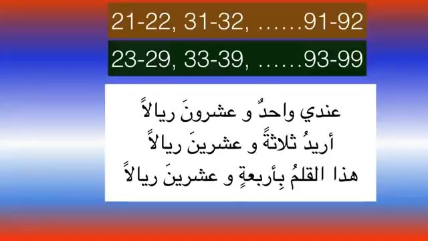If واحد or the number 1 or 2, 3 declines, everything else will also decline. For example, أريد ثلاثة وعشرين ريالا, so I want 23 riyals, or هذا القلم بأربعة وعشرين ريالا, so this pen is for 24 riyals. So if you see, both in أربعة وعشرين will decline together. Whereas in 11 and 12, especially in 12, only the dual form will decline, إثني, إثنى and إثنين. Whereas here ثلاثة وعشرين, everything will decline. So we need to remember, inshallah.